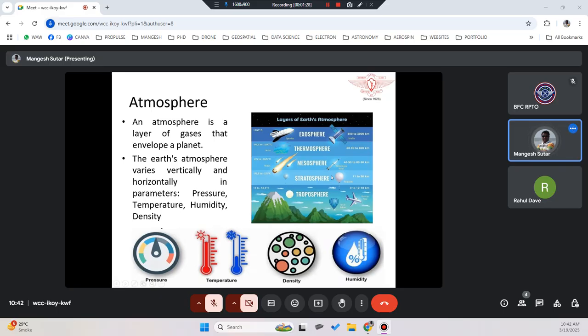If you see the temperature on the left side, the troposphere will start at 15 degrees, because the average temperature of the earth on the ground or at sea level is 15 degrees, and it can go down to minus 56 degrees as we climb higher and higher. Not necessarily from 15; at 12 kilometers it will be at this temperature. So it depends on the area. That's why we say the pressure, temperature, humidity, and density will vary vertically as well as horizontally.